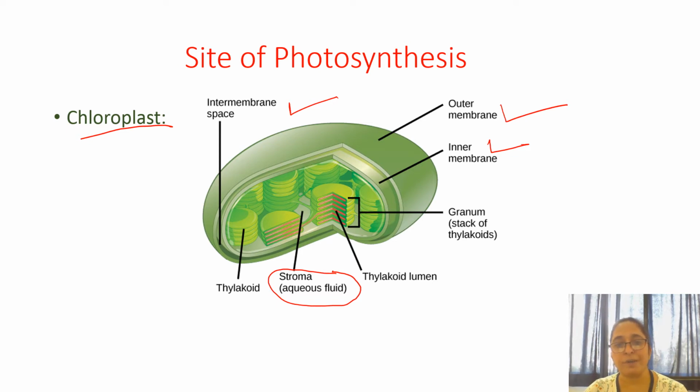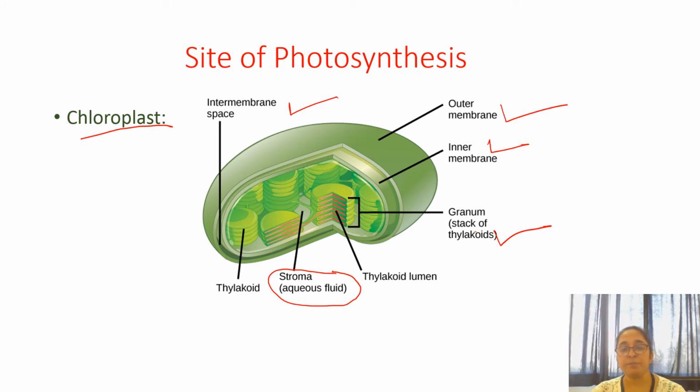This is called a granum. And each granum has a stack of thylakoids. Inside these grana, the thylakoids are present. You can see these red color lines, the thylakoid lumen. And in this thylakoid, light reactions take place because the pigments which absorb the light are present here. Light capturing pigments. So light reaction takes place in the thylakoid and dark reaction takes place in the stroma.